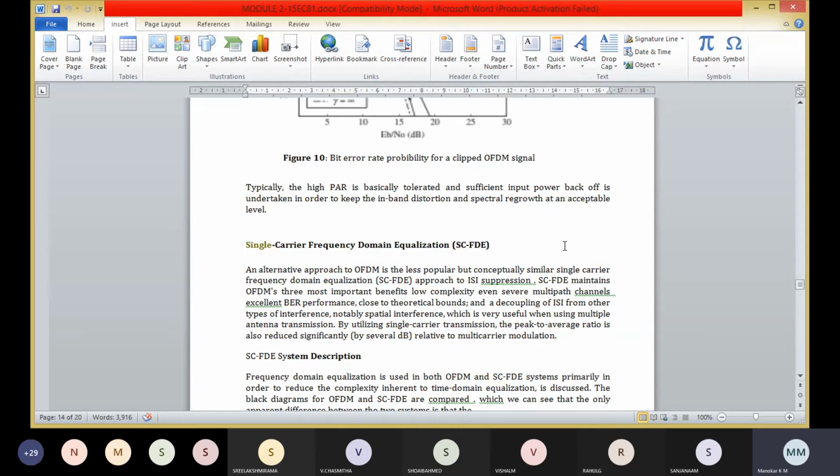And the third one is decoupling of ISI from other types of interference, notably spatial interference, which is very useful when using multiple antenna transmission. Here by utilizing a single carrier transmission, the peak to average ratio is also reduced significantly relative to multi-carrier modulation.